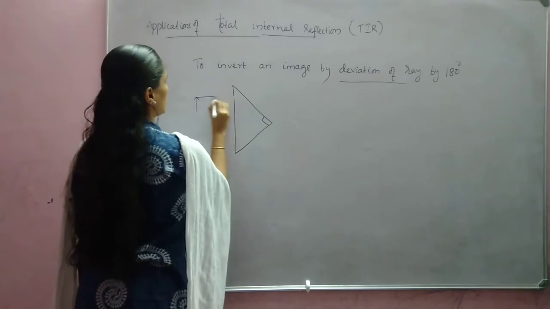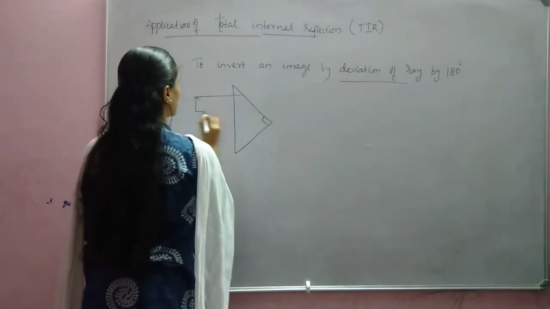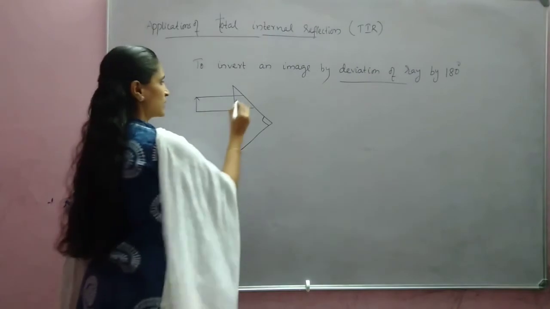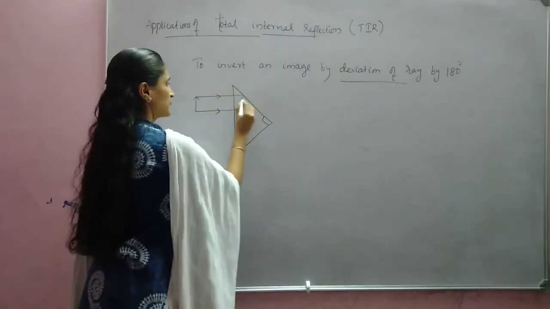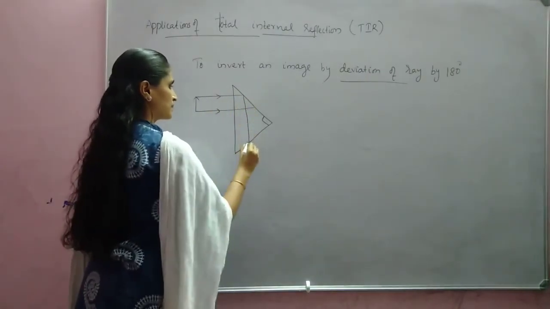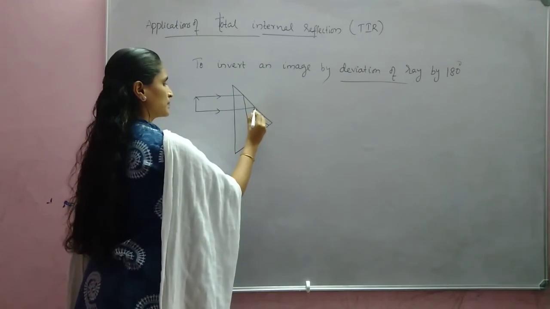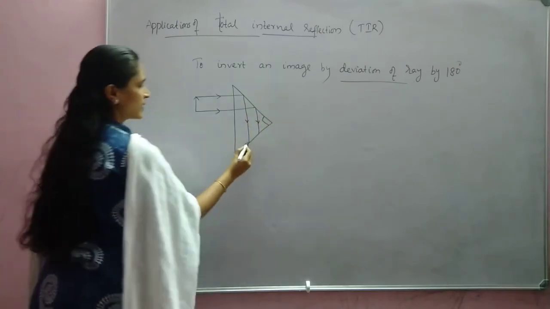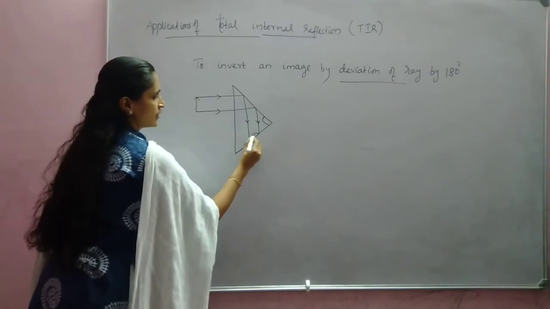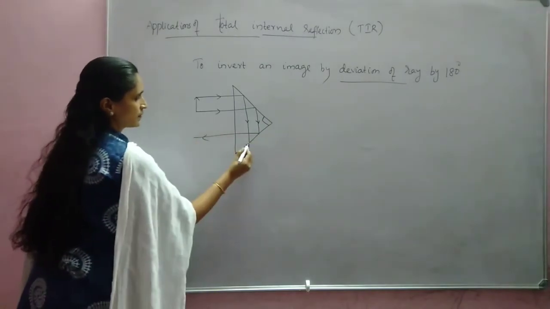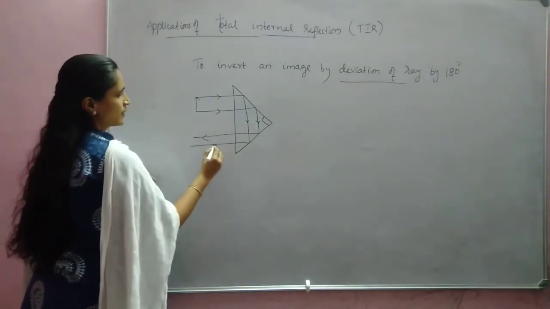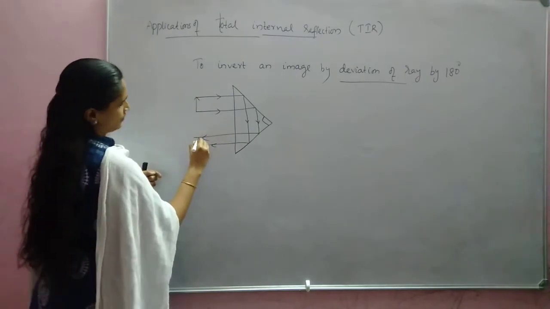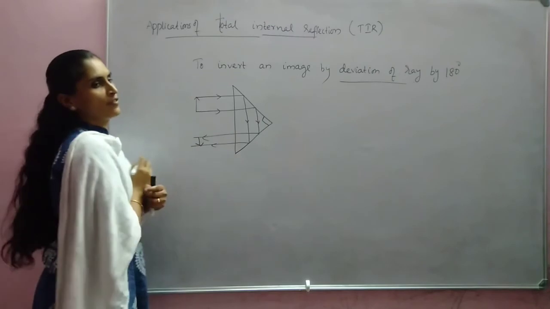So it will be incident, it will go undeviated like this. When it reaches here, total internal reflection takes place. Again, when it comes here, total reflection takes place, so that our ray will be inverted.